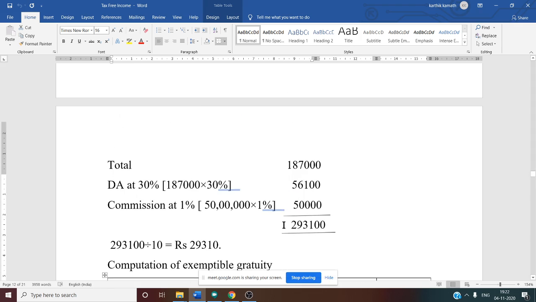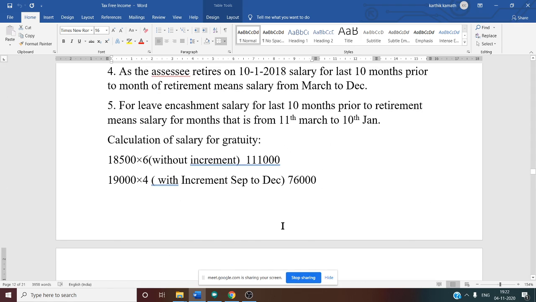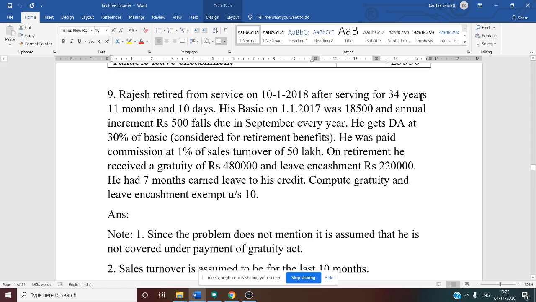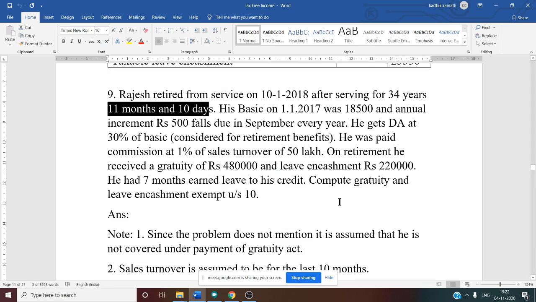If you see here in this question, they have mentioned 34 years, 11 months and 10 days. 34 years, 11 months and 10 days they have given. So we will consider only completed years. Why? Because he is not covered. If he is covered, then what is the rule? Then 15 days salary based on last drawn salary for completed years of service or part thereof in excess of 6 months.